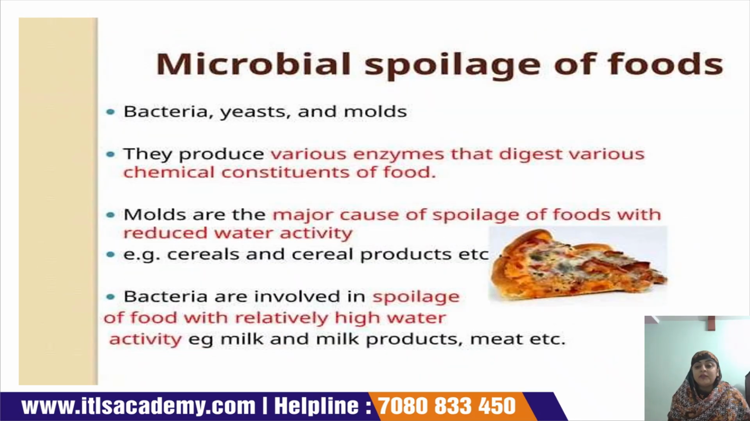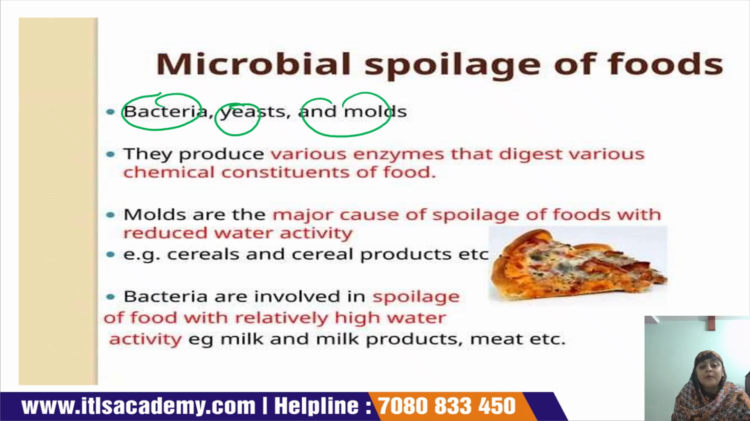Microbial spoilage of the food product can occur through bacteria, yeast and mold, and they produce various enzymes which digest the various chemical constituents of the food product. Which type of constituents? The constituents which are considered healthy.